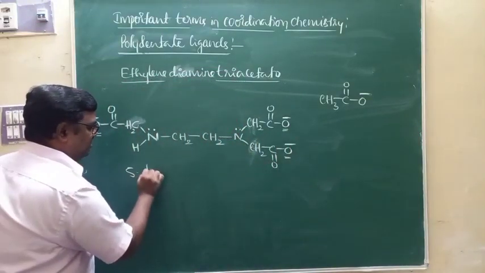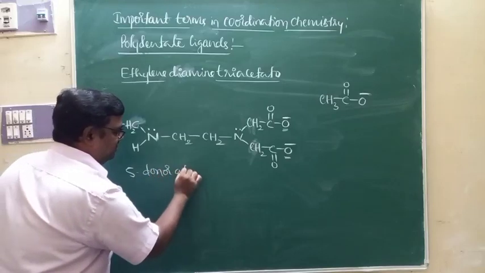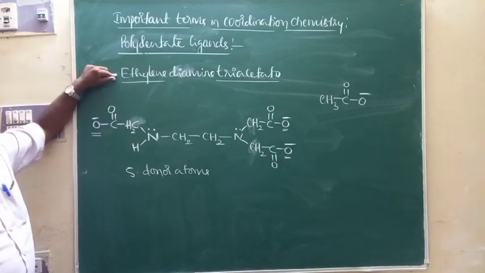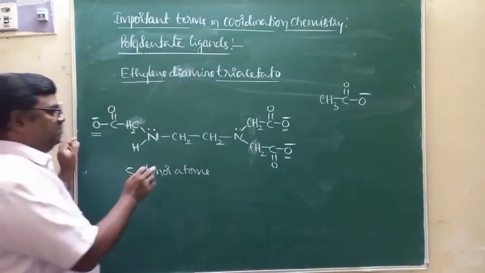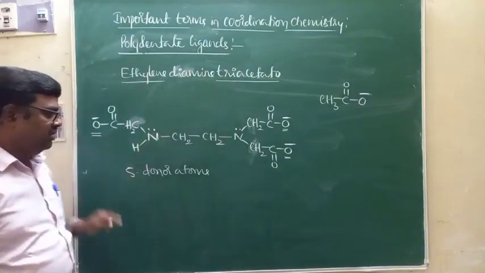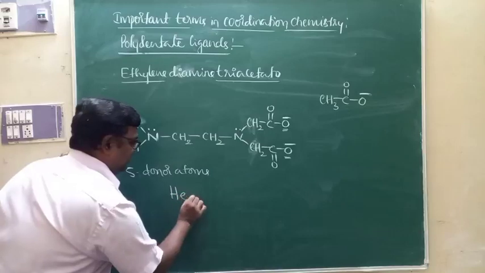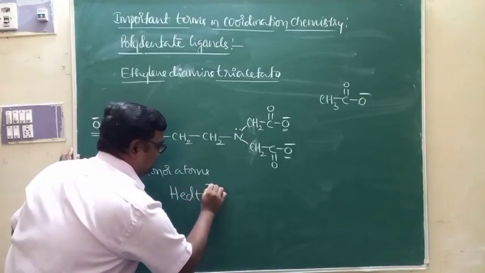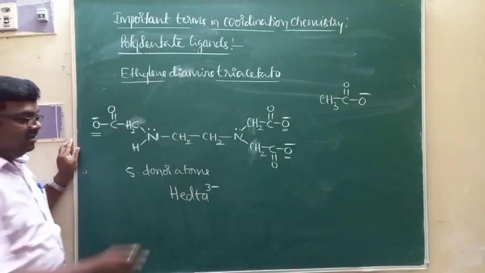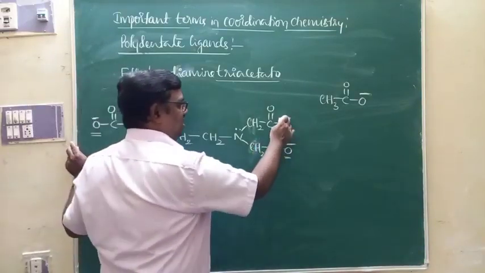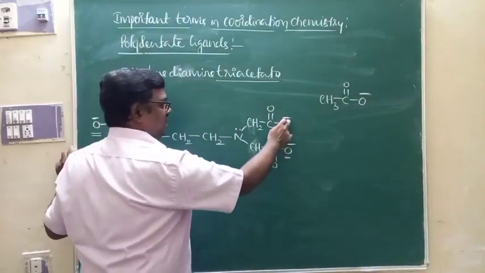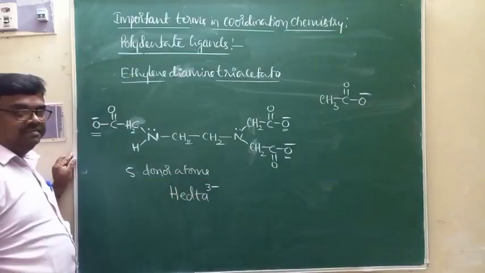Totally 5 donor atoms per molecule, and it is a pentadentate ligand. Of course, this particular ethylene diamine triacetato is represented as HEDTA 3 minus. 3 minus is the total negative charge in this molecule: -1, -1 and -1, total -3 there.